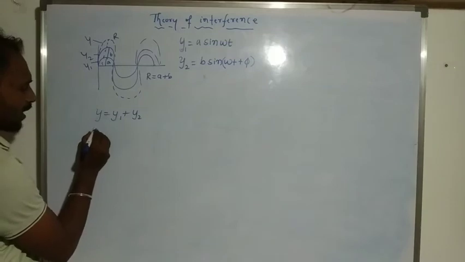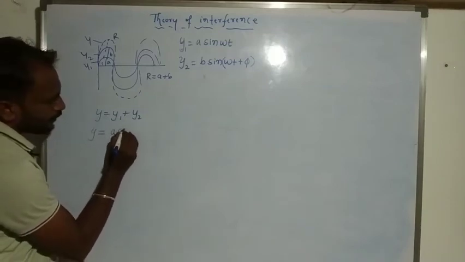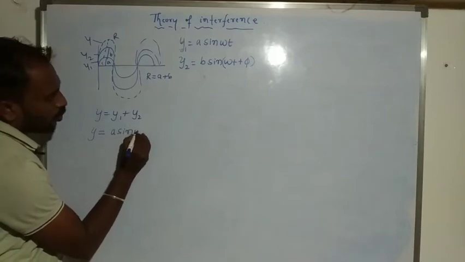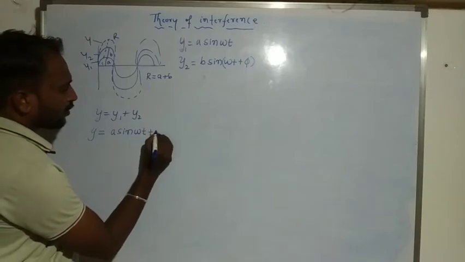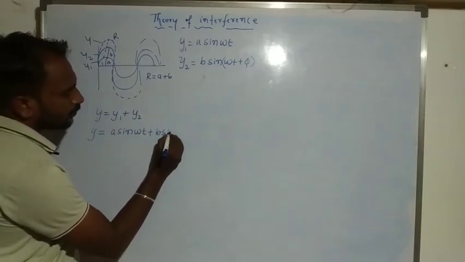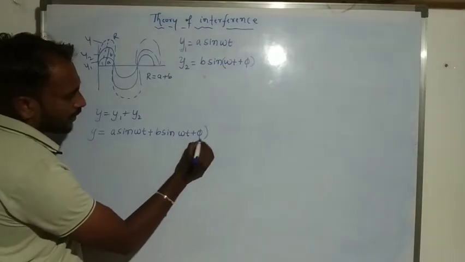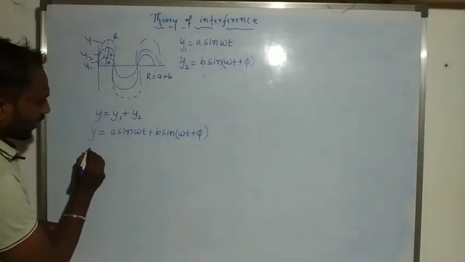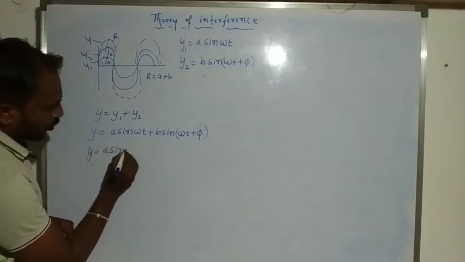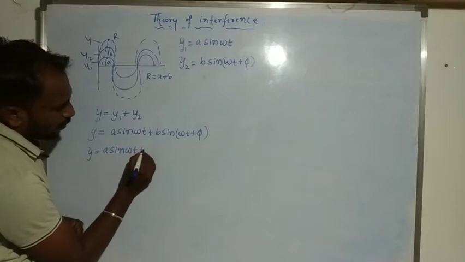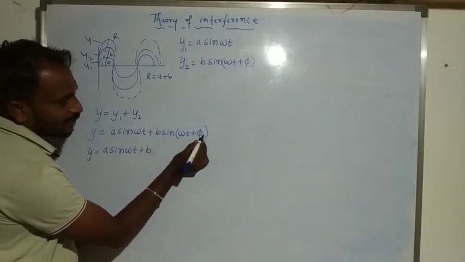So y is equal to the y1 value, a sin omega t, plus the y2 value, b sin(omega t plus pi). Okay, so y is equal to a sin omega t plus b sin(omega t plus pi). Here we use the sin(a plus b) formula.